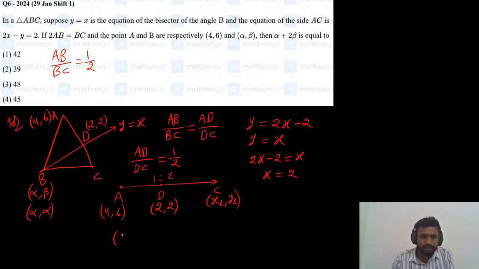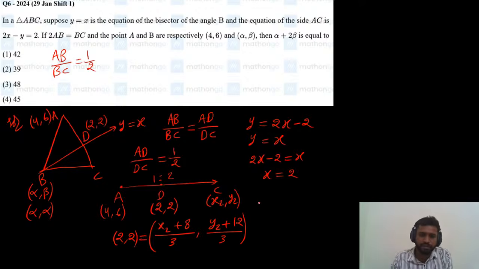Now by using the section formula, (2, 2) will be equal to (m1 x2 plus m2 x1) divided by (m1 plus m2), comma, (m1 y2 plus m2 y1) divided by (m1 plus m2). So we get the C point. 3 into 2 is 6, so x2 plus 4 times 2... x2 plus 8 equals 6, so x2 equals 6 minus 8, which is minus 2.